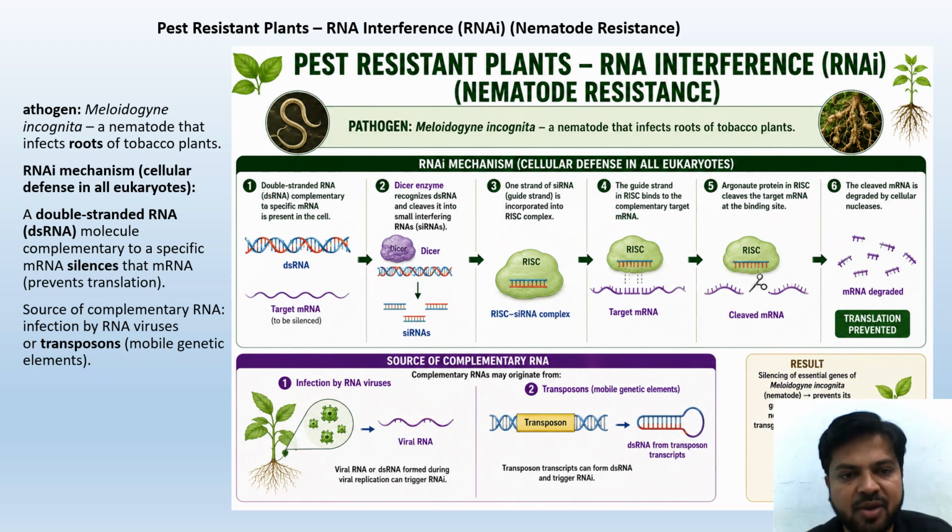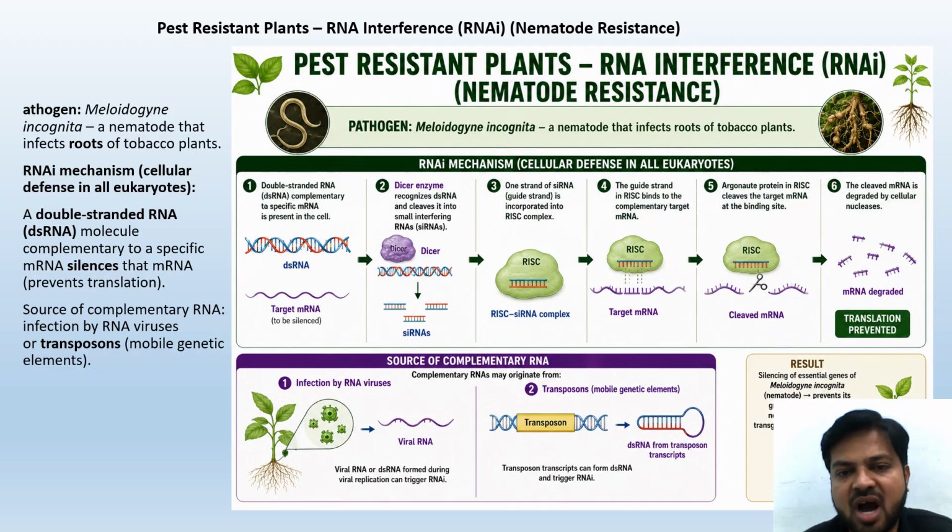Let's see what happens. Double-stranded RNA, that is dsRNA, complementary to specific mRNA, is present in the cell. Dicer enzyme recognizes the dsRNA and cleaves it into small interfering RNAs, siRNA.